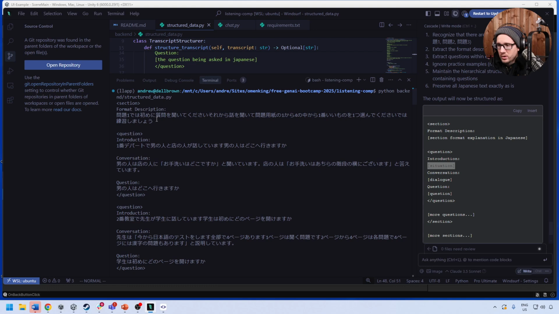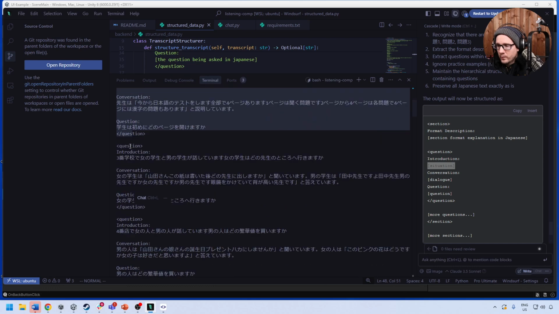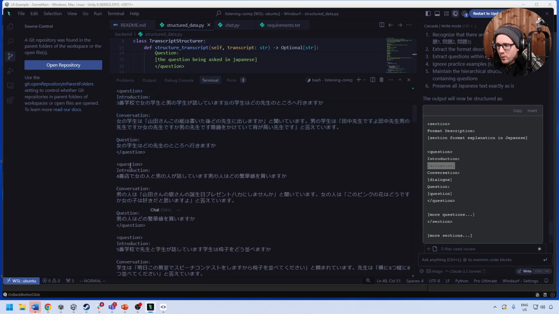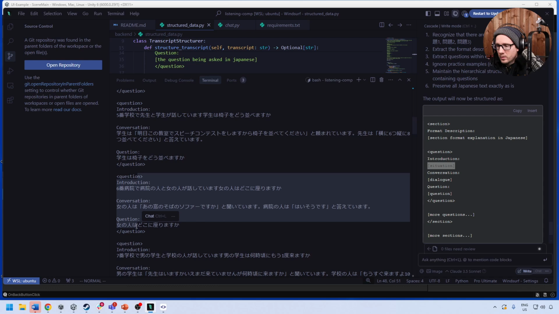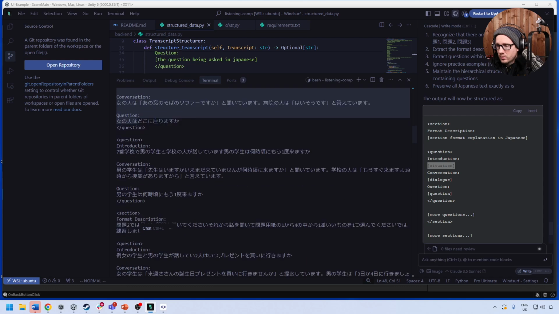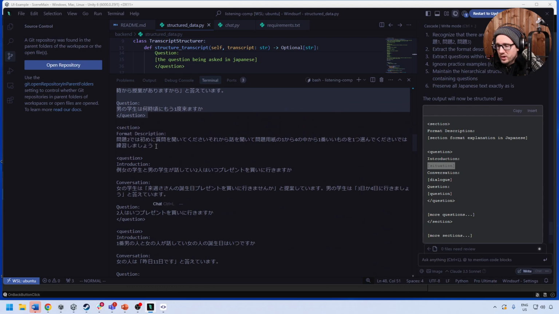So here we have a section. It describes the section 1 to 4. Doesn't say how many there's going to be. Then we have our first question, then our second question, our third, fourth. I'm waiting for the next section to start. Question. Question. Then we have a section here.